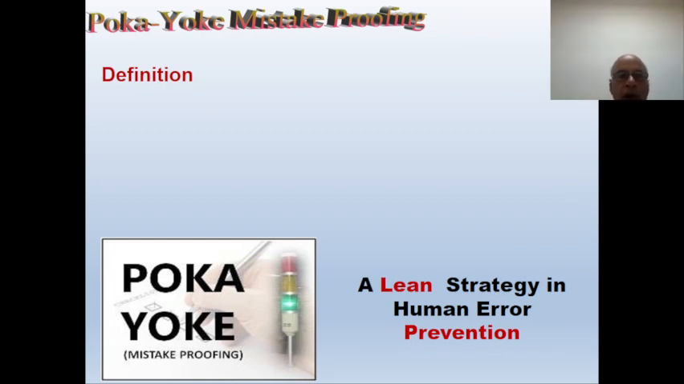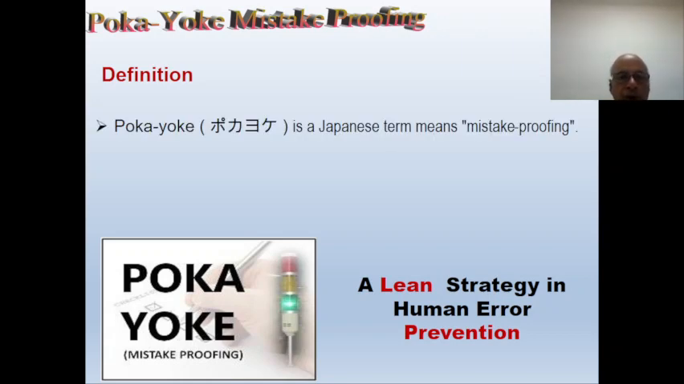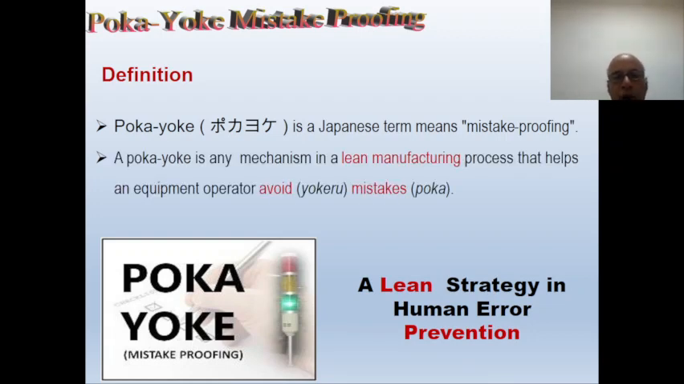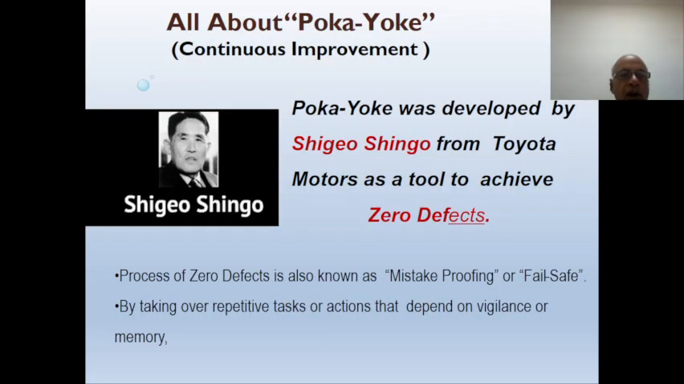Dear friends, Poka-yoke is a Japanese term which means mistake proofing. It is the combination of two Japanese words, poka and yoke. Poka means mistakes, yoke means avoid. So this is one of the very important strategies in human error prevention, whether we are in manufacturing or in providing services to the customer.